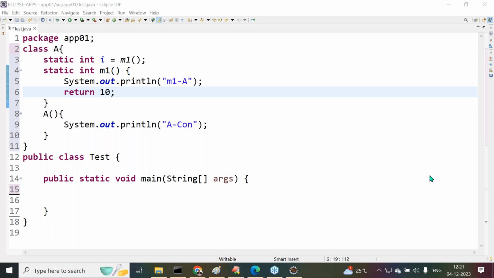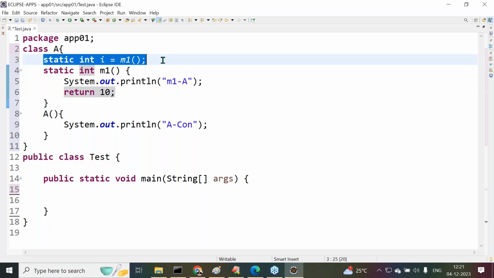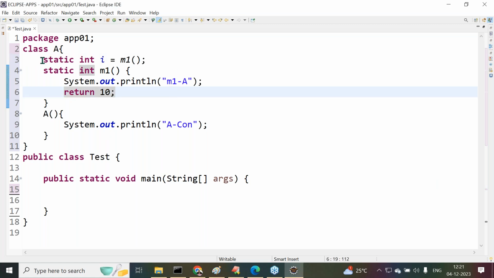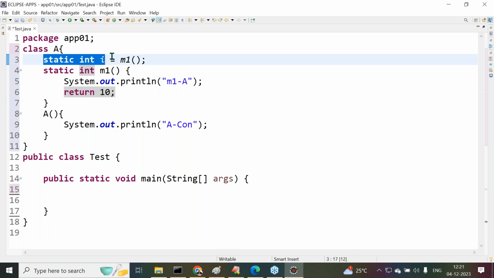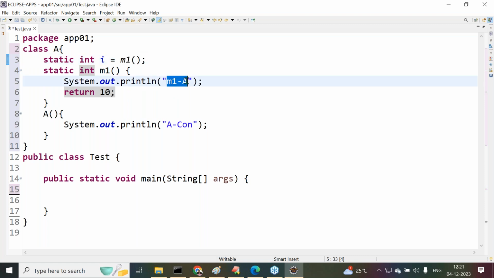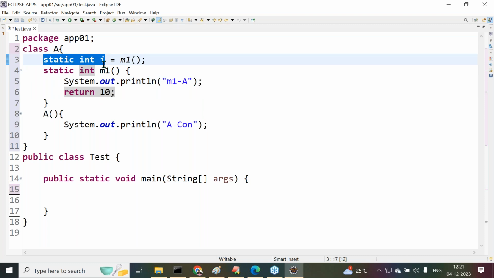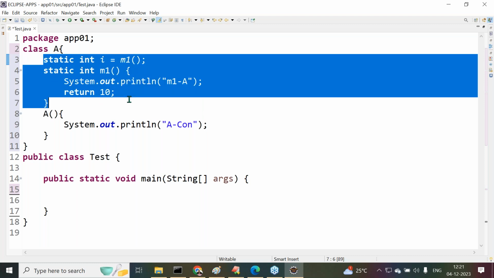Right, sir. Now understand it, no? So static int i is equal to m1 method, here we called. When the static variable is recognized and initialized, automatically this m1 method will be executed. By the execution of this m1 method, we get the output M1A. It returns the value 10, and the 10 value will be assigned to the i variable.